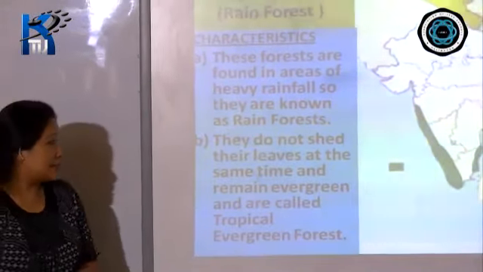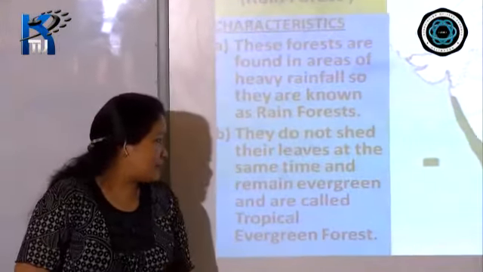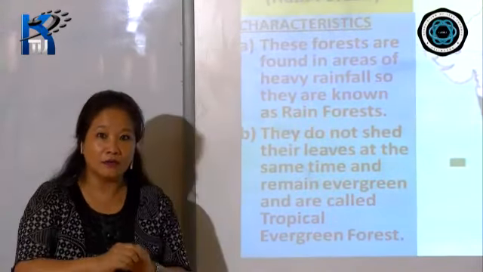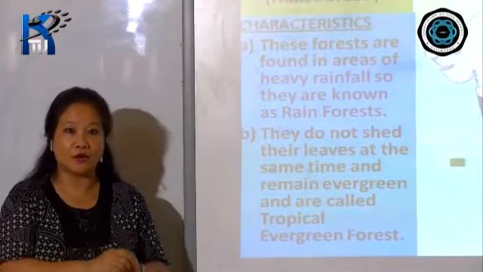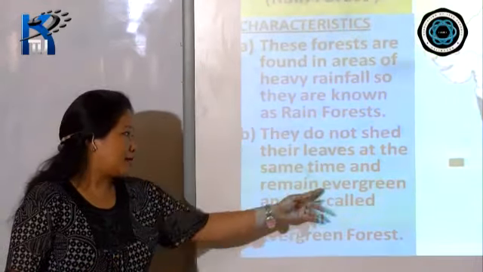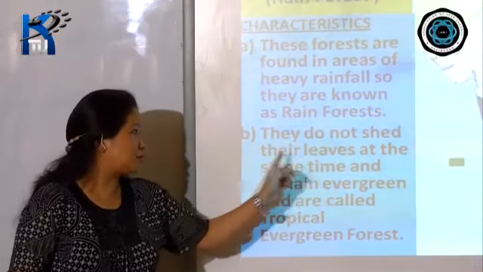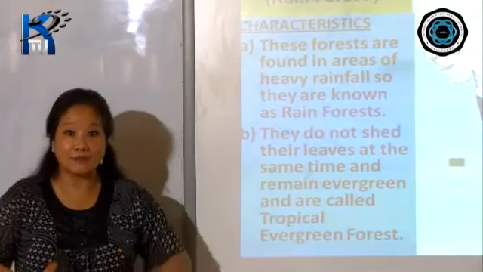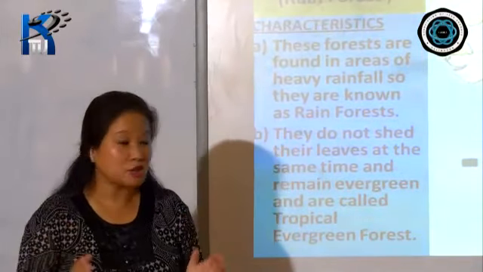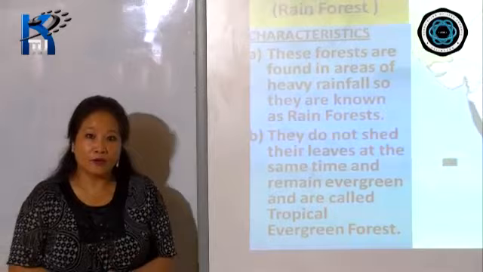Another important thing is that they do not shed the leaves at the same time and remain evergreen. That is why they are called the tropical evergreen forest. Why are they called evergreen? Because they do not shed the leaves at the same time. They do shed the leaves, but not at the same time. So that is why they are known as the evergreen forest.